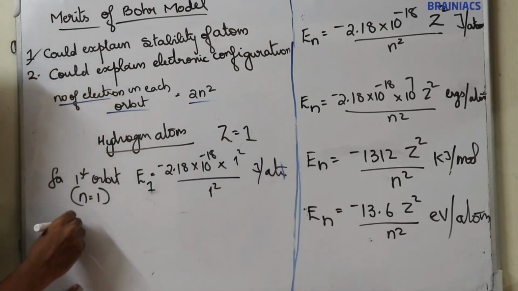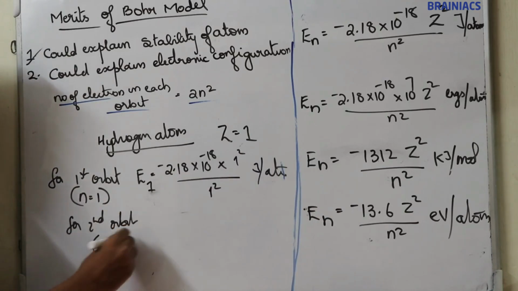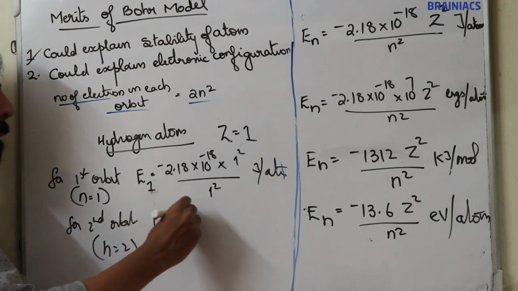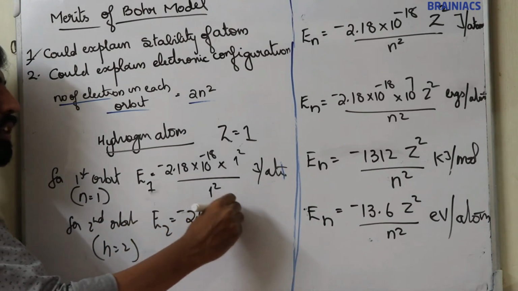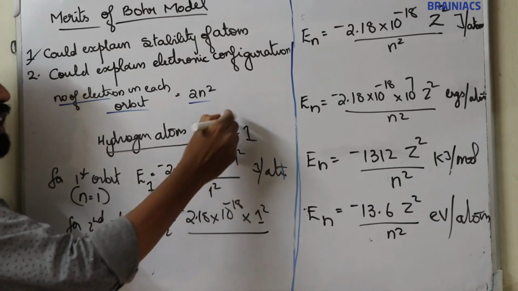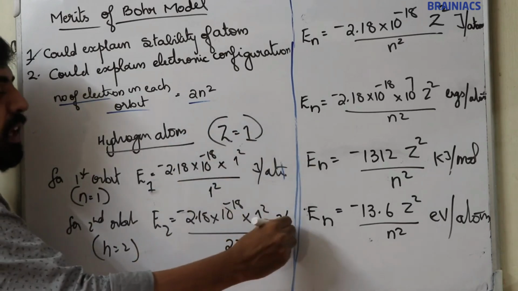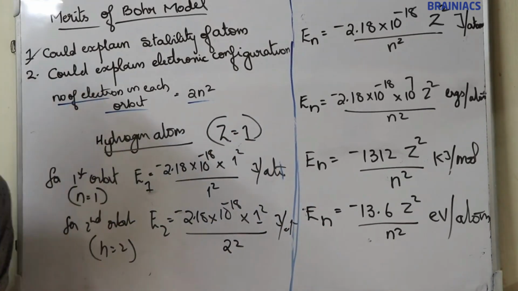Now for the second orbit, N value is equal to 2, so E2 is equal to minus 2.18 into 10 raised to minus 18, Z square, that is 1 square by 2 square joules per atom. Okay, I think it's clear.